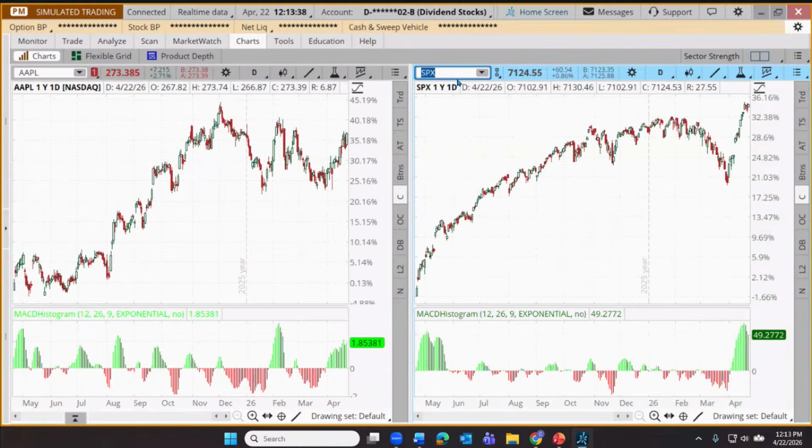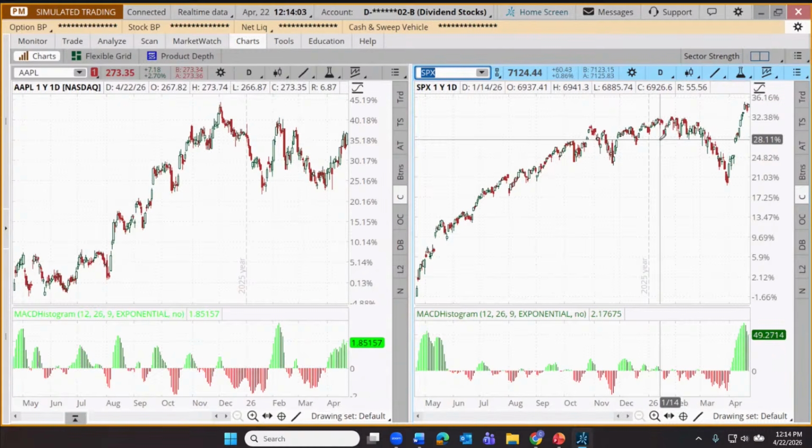We just type in the symbol in our extra chart over here, and it's showing us, all right, Apple over the last year up about 37%. The S&P 500 over the last year up about 35%. So Apple pretty much moving somewhat in step with the S&P 500.